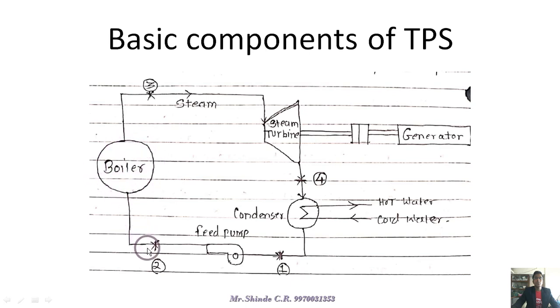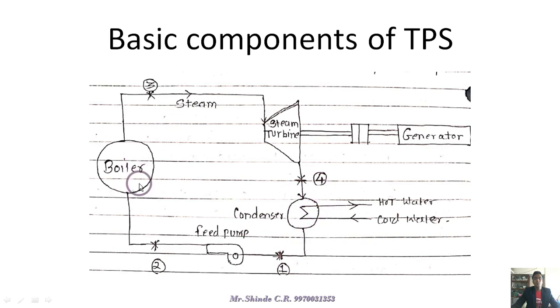We call this the 2 to 3 process, indicated by the boiler. During condensation we are rejecting the heat, so heat energy is rejected during the 4 to 1 region, which we call condensation.